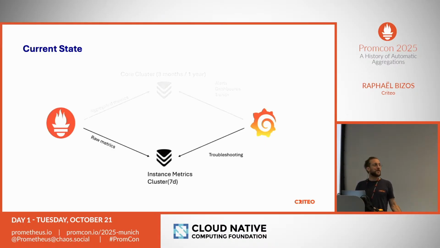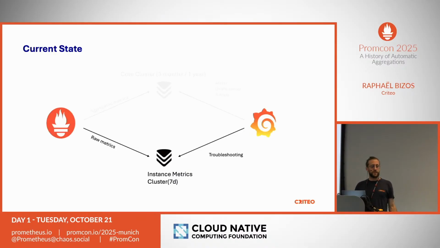On the bottom, we have what we call the instance metric cluster on which we send raw or unaggregated metrics, and we store them for 7 days. Those 7 days come from the fact that we have a 7-day release policy, and so we know that instances shouldn't live more than that. So we don't store short-lived metrics for a year when we really need them for maybe 7 days or maybe a little bit less.